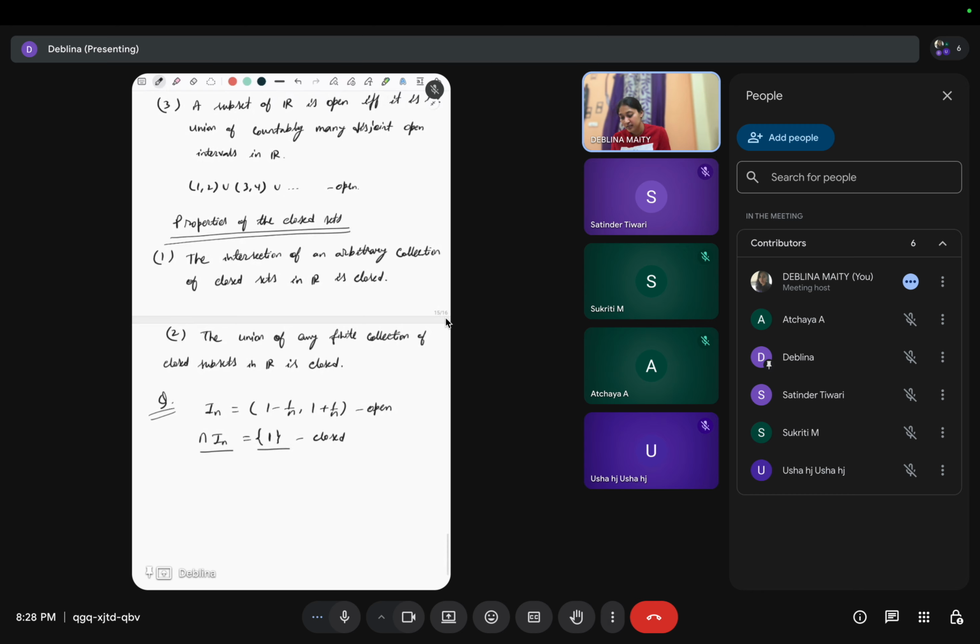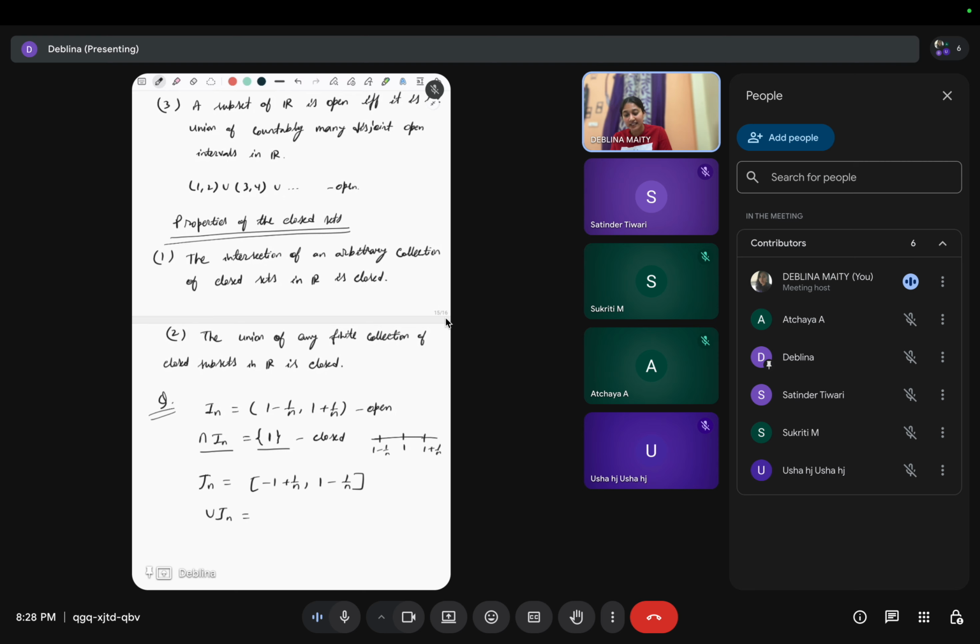And an arbitrary union of closed sets is not closed. So we have to give an example. Let's take J_n to be a closed set. We have to take this one. Right. So now take the union of these J_n. Here the interval is from minus 1 plus 1/n to 1 minus 1/n.